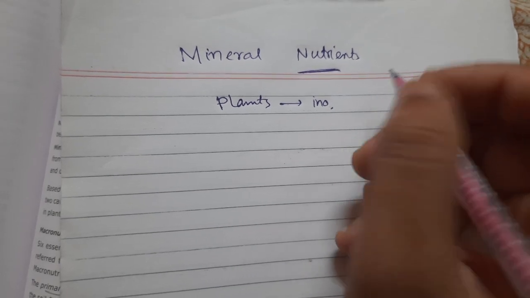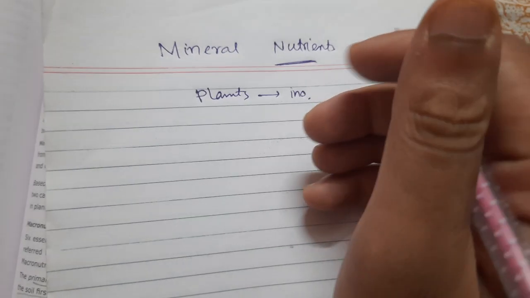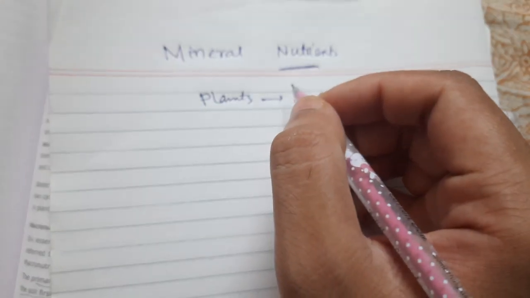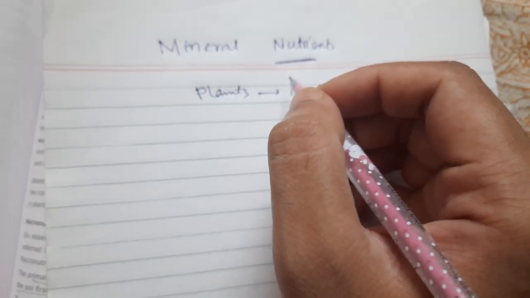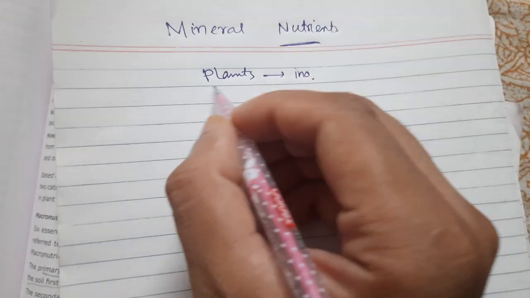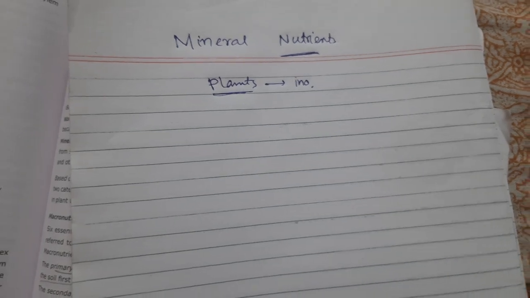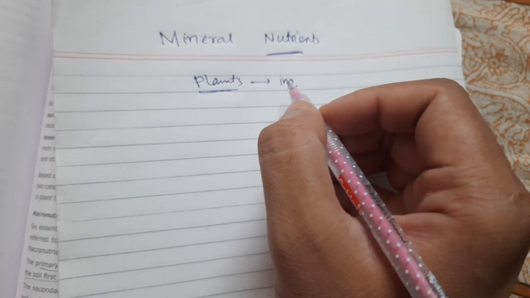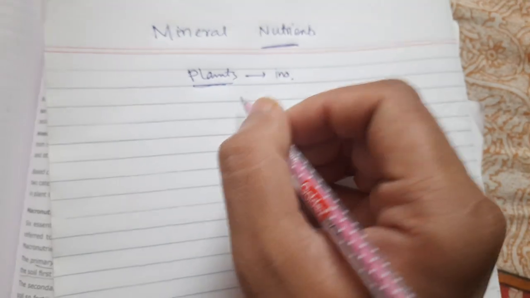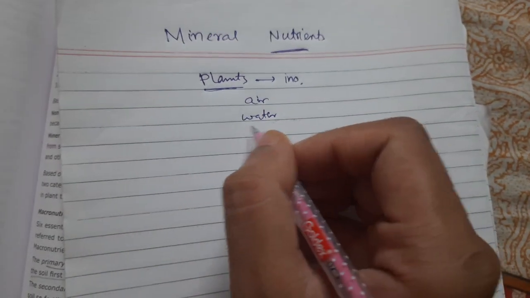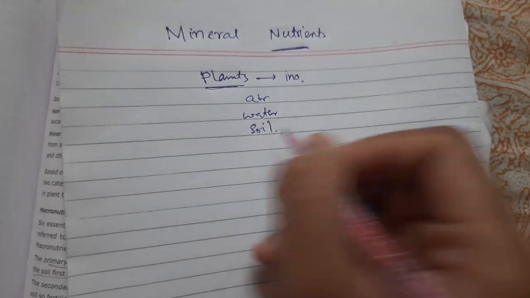Now let's focus on the different mineral nutrients. Since plants are autotrophic, they have to absorb their nutrients from somewhere, from either air, water, or soil.